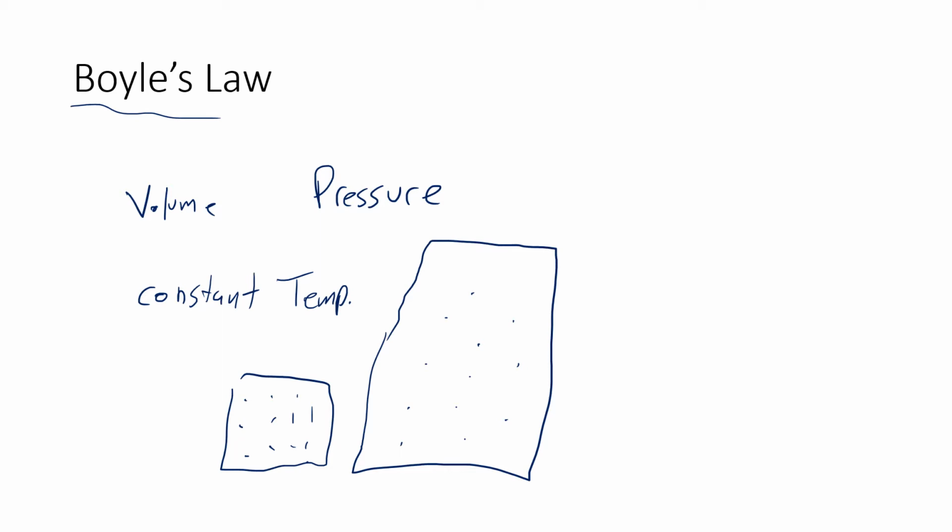The wall is a smaller fraction of the area there. So what does that mean? That means that volume is not proportional to pressure, but volume is inversely proportional. So if we graph these guys, if we put pressure here and volume here, Boyle's law says that you're going to get something like this. So it's a hyperbola, it's an asymptote. Sound good?